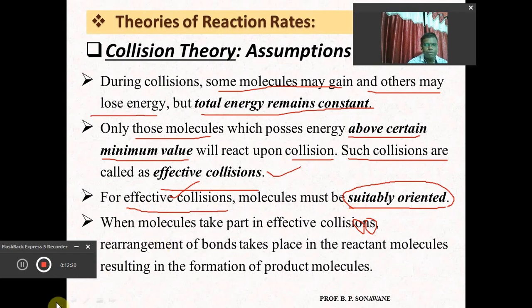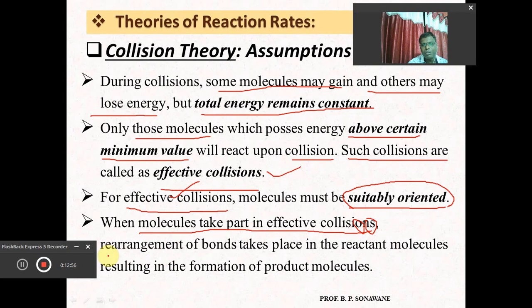Again, when the molecules take part in an effective collision, what happens is there is a conversion of reactant into product. Effective collisions are only those collisions which are responsible for the reaction. It means that in the effective collision, reactant molecules get converted into product. And during this, what happens? Whenever the reactant molecules get converted into product, definitely that takes place through the formation of a transition state.